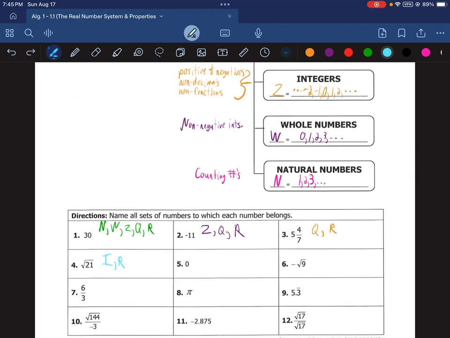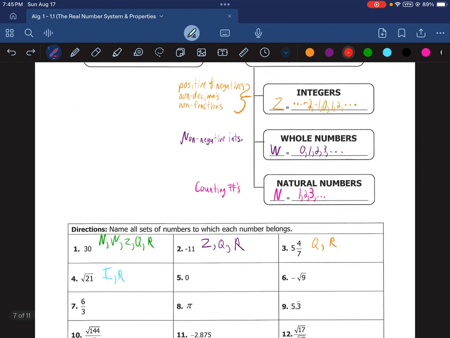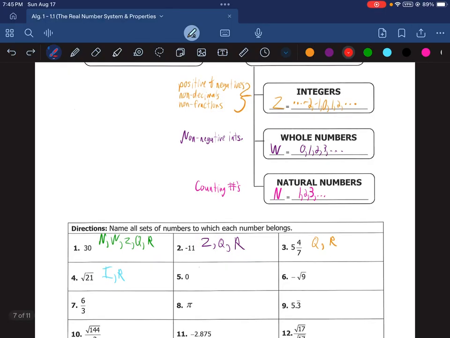Turning our attention to number 5. On number 5, we have the number 0. 0 is not a number we count with, but it is non-negative. It's a non-negative integer, not a decimal nor a fraction. So it is a whole number W, as well as Z for integer, Q for rational, and R for real. Because remember, every group belongs to the groups above it as well.